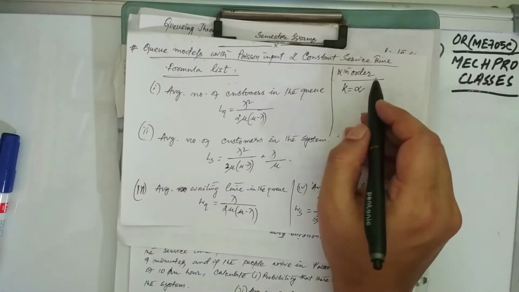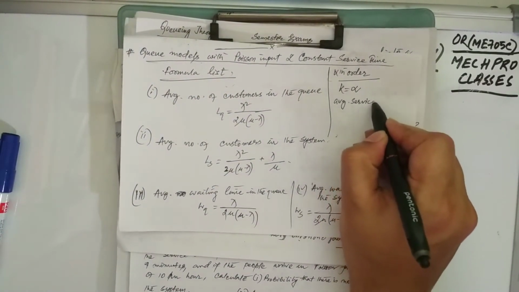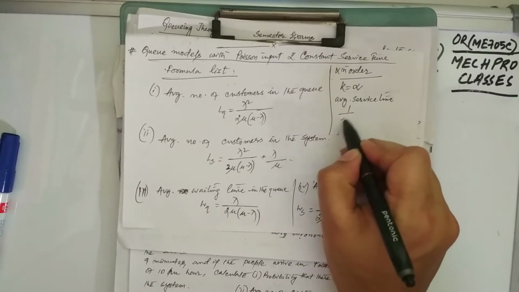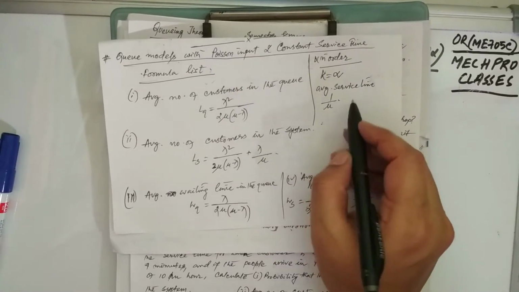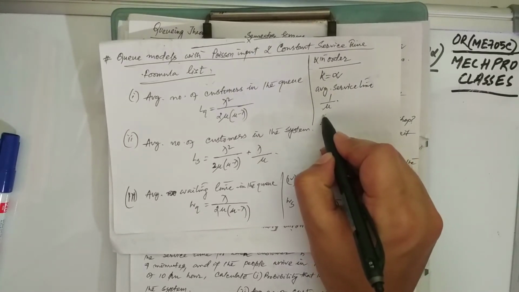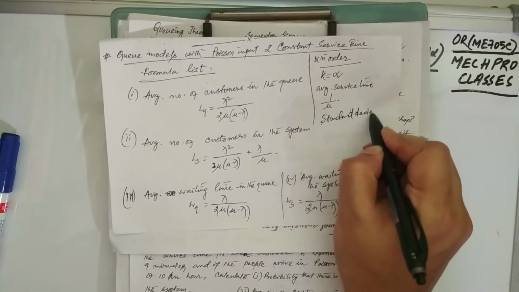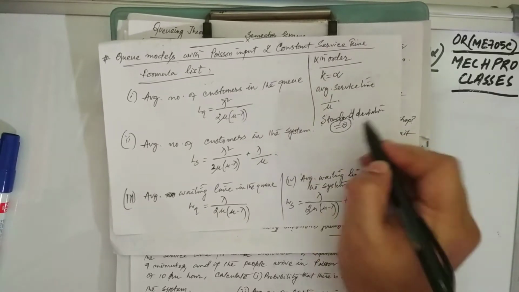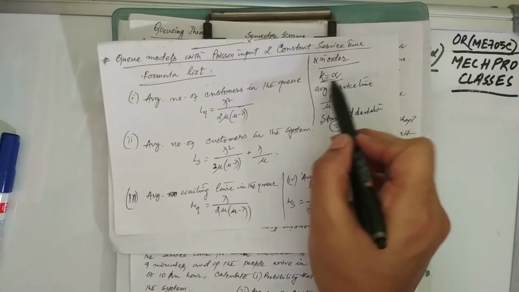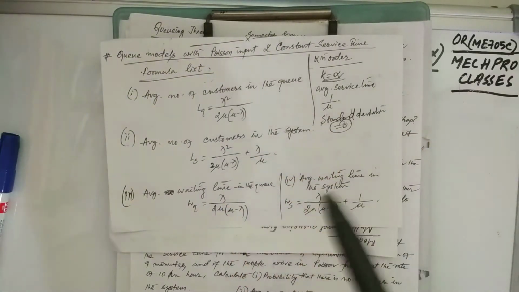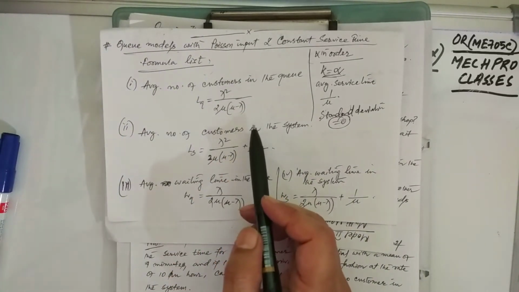The average service time is 1 by mu, where the service rate is mu, and the standard deviation is 0. Now if you put k into infinity in the previous model, we get these formulas. So we will look over the formulas once, and then we will solve a problem.